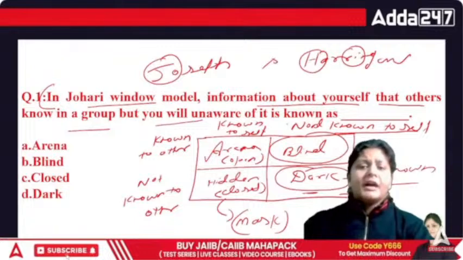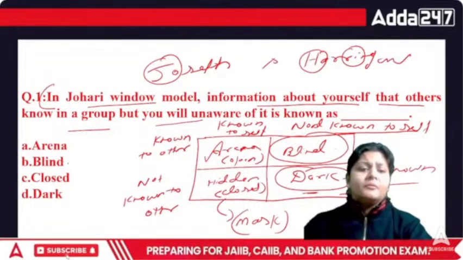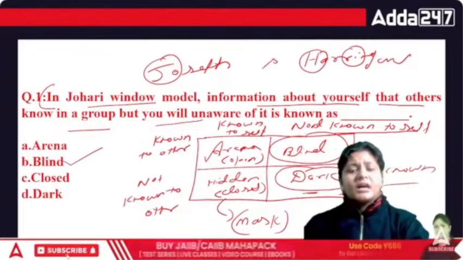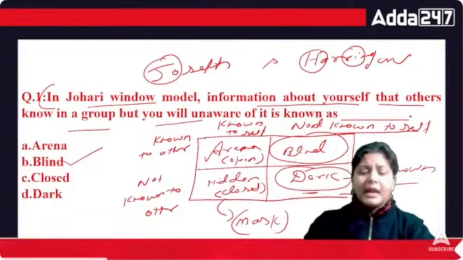Okay? You will be unaware about it. So that means that is the area of light. That means others know about yourself, but you yourself don't know about that. So that is a blind area.